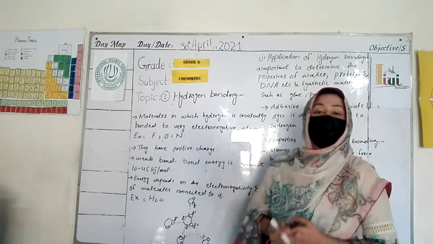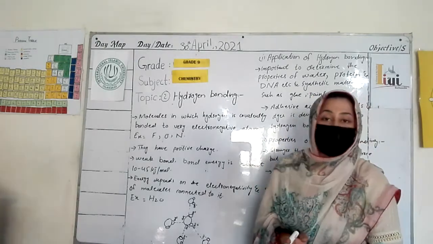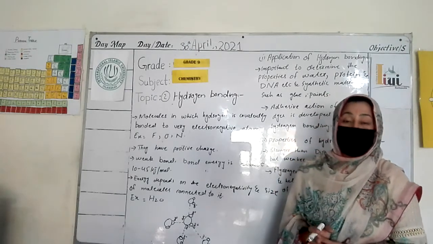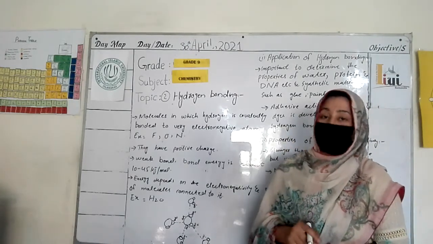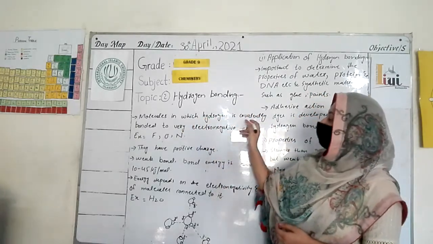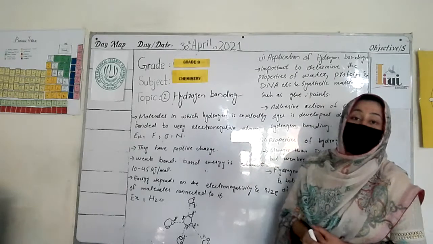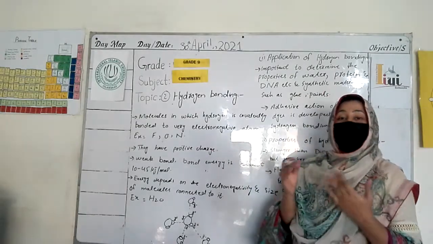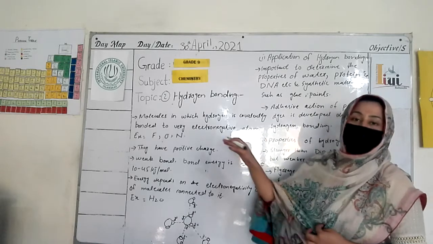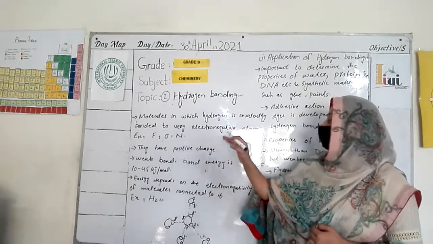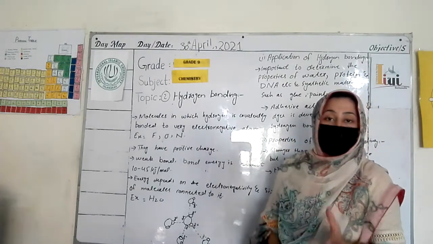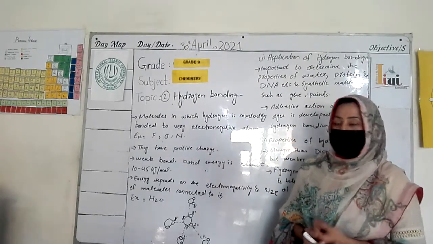So what is hydrogen bonding? It is a very weak bonding between molecules. It occurs in molecules in which hydrogen is covalently bonded to a very electronegative atom, that is fluorine, oxygen or nitrogen. This type of bonding formation we call hydrogen bonding.